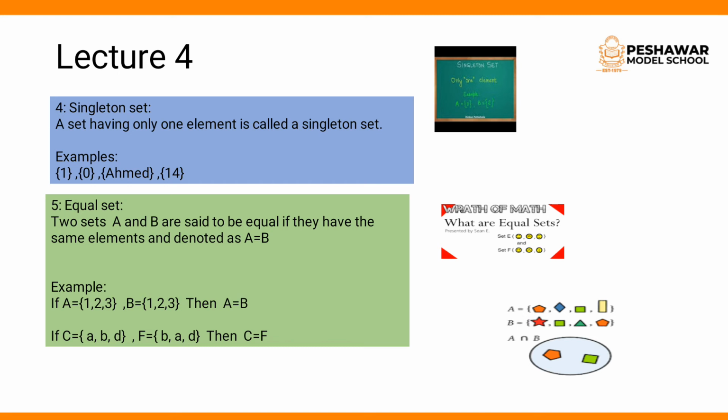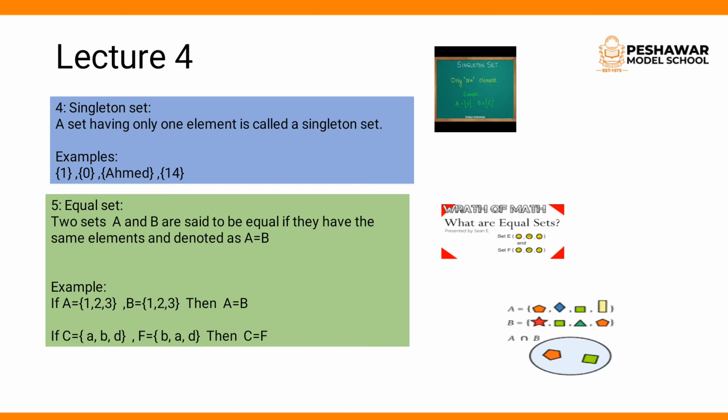Number 5 is equal set. What is an equal set? Two sets A and B are said to be equal if they have the same elements. Equal sets are those which have the same elements in both set A and set B, and it is denoted as A = B. For example, if A = {1, 2, 3} and B = {1, 2, 3}, then A = B. So it is an equal set.